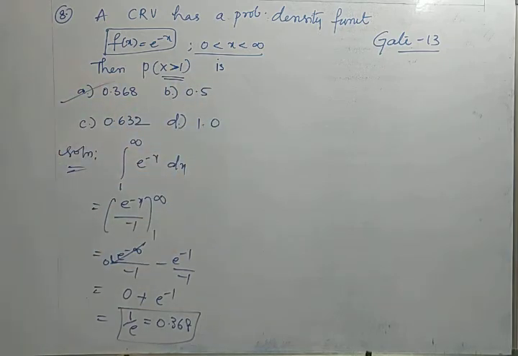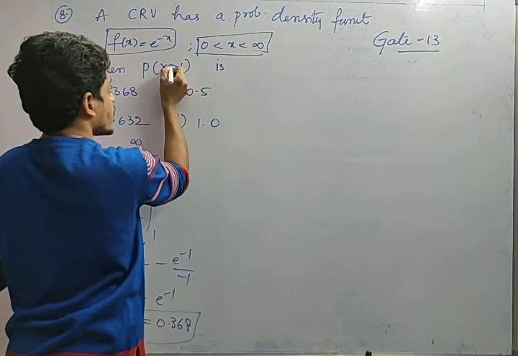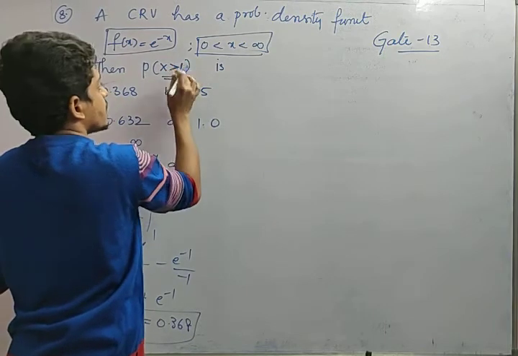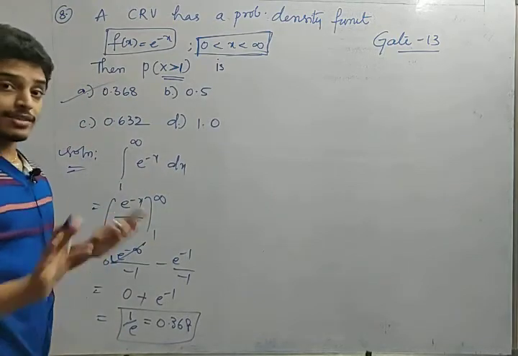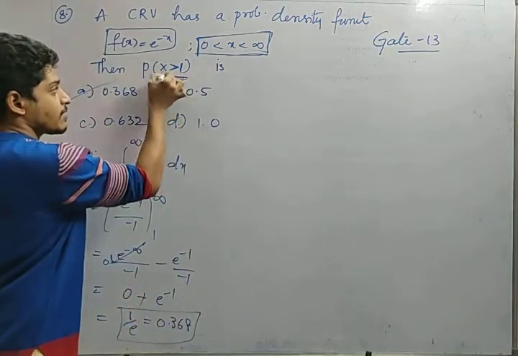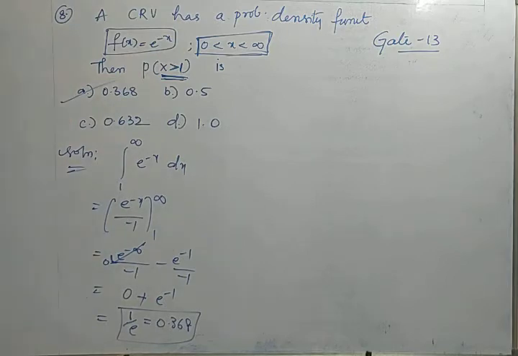Option A. So this is the GATE question friends, a very simple question, and the only thing is you need to understand, don't apply the limits from 0 to infinity. This is the logic actually, but what he has asked is from 1, so 1 to infinity. By looking at this you might apply 0 to infinity, that is wrong. What he has asked is x greater than 1, so 1 to infinity you have to take. Fine. So this is the logic. Next one.